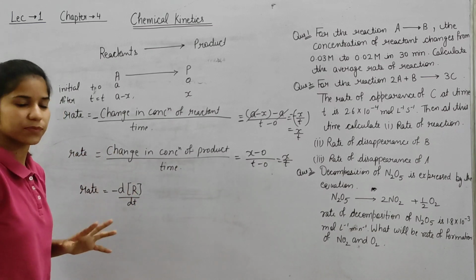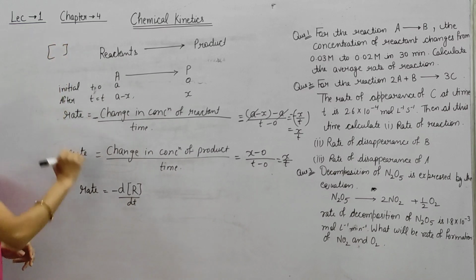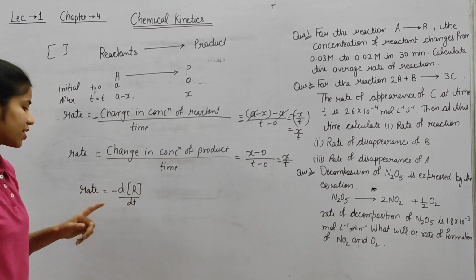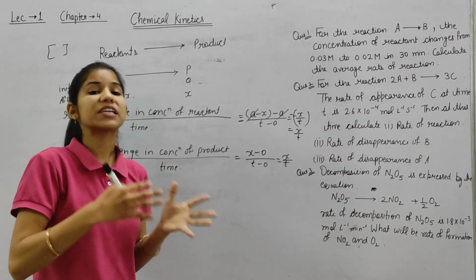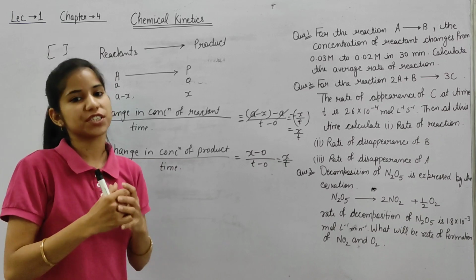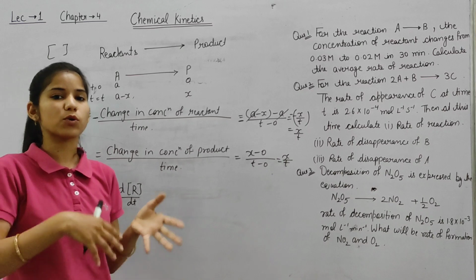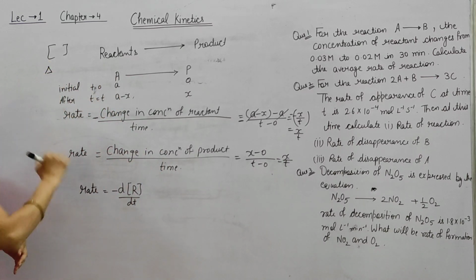Now what is this? This bracket we are using for concentration, and d by dt is a small change, or we can say an instantaneous small change. If we are talking about average, we use the sign delta.